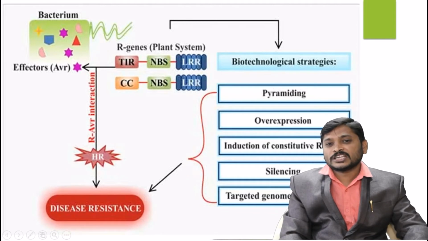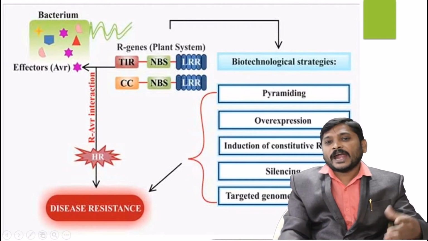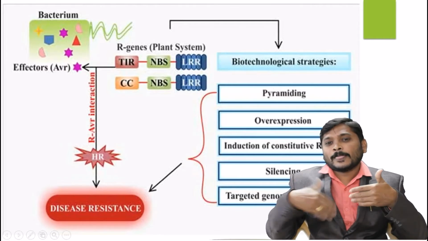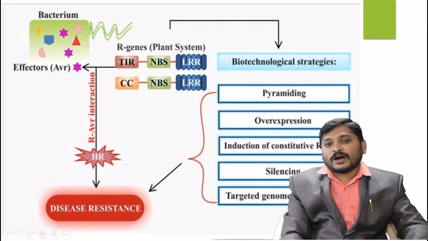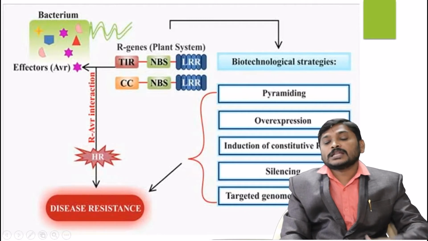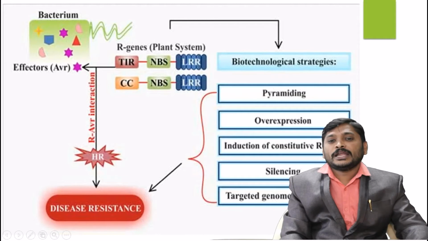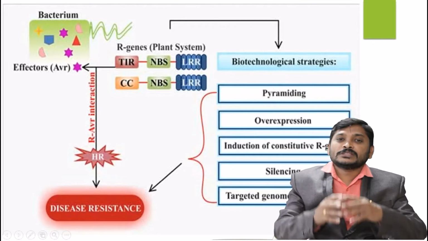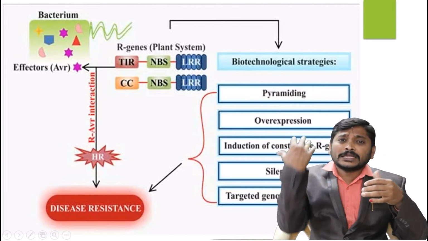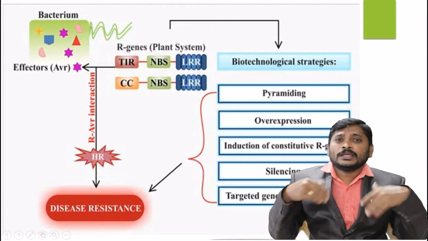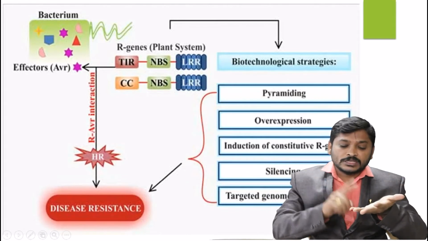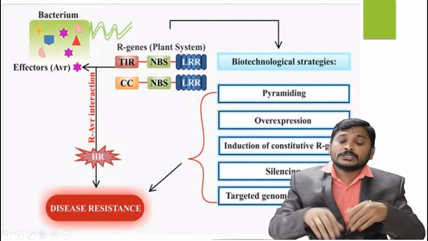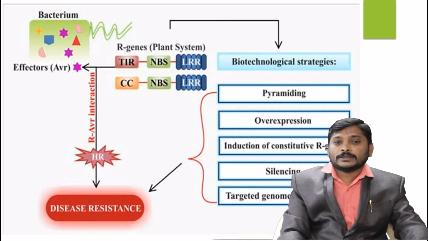Disease resistance can be a pyramiding factor, adding advantage over the other systems. If R genes are more expressed, that leads to overexpression of the R gene product, which also contributes to disease resistance, along with induction of constitutive R genes. Constitutive R genes means these R genes are expressed all the time. In such a way, a plant can express more resistance from the seedling stage to the flowering stage and until the death of the plant. Then there is induction of gene silencing.